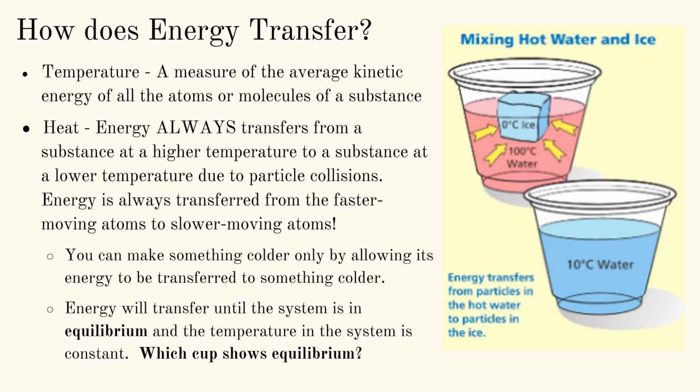Which cup shows equilibrium? So the 10 degrees Celsius water is going to be at equilibrium, because in the 100 degrees Celsius water with the 0 degrees Celsius ice cube, the transfer of energy is still going. It's not at equilibrium, it's still moving. And then it stops once the ice all melts and everything gets to 10 degrees Celsius and it's all equal. So energy transfers from particles in the hot water to particles in the ice.